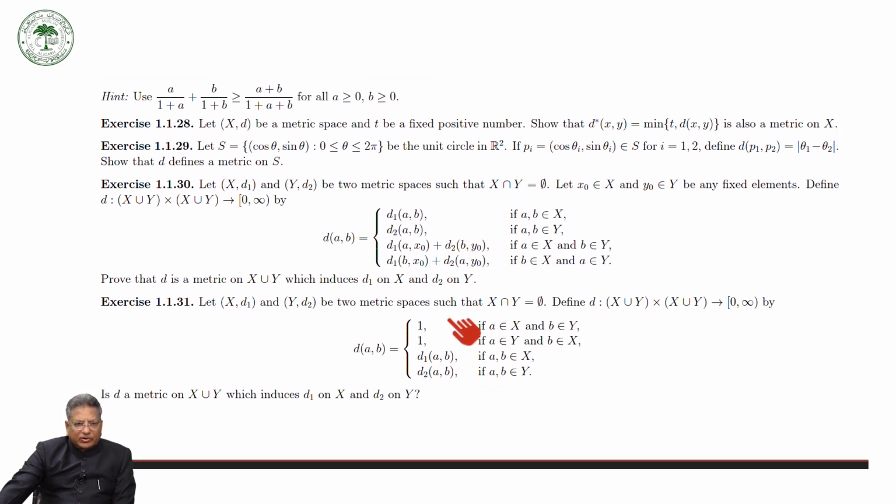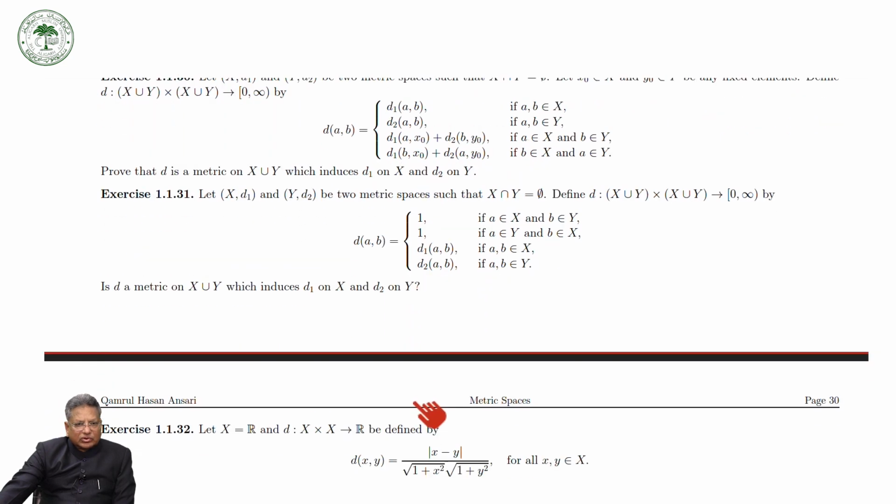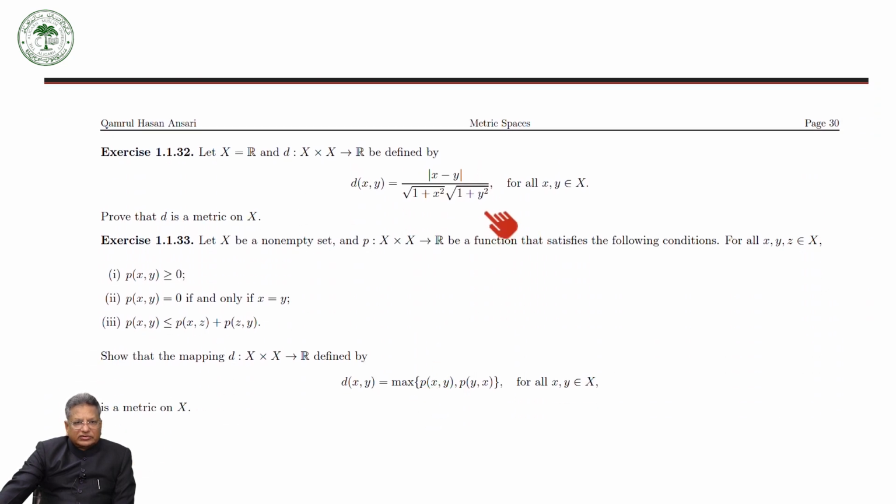But is D a metric on X union Y which induces d1 on X and d2 on Y? And this is a metric on R. Now, whether this function, where p satisfies these conditions, is a metric on X.